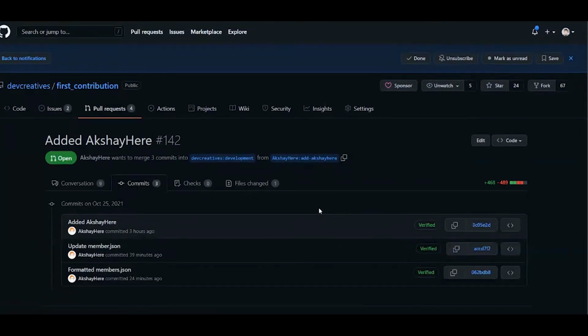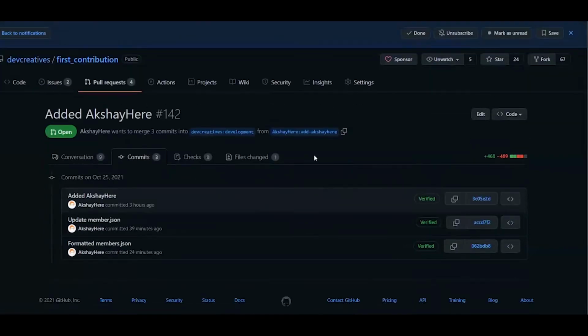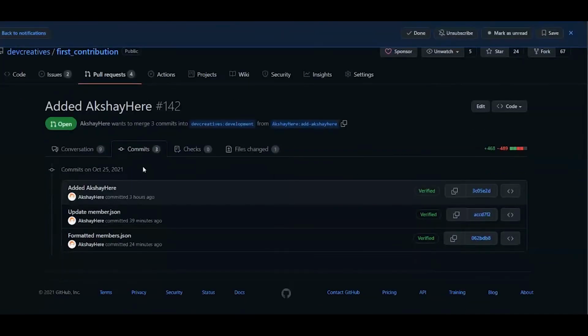It should maybe be a new functionality. It should be a bug fix. Whatever you are doing, it should do one thing. It should be of one ticket, right? And not more than that, because this will be hard for the reviewer to review.